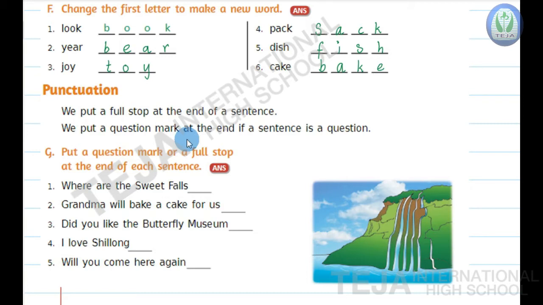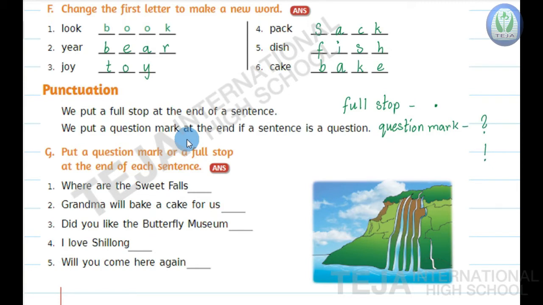So, full stop means it is a dot. That means it is the end of the sentence. So, for question mark, here it's a question mark. This is a question mark. Okay. Now few sentences will have exclamation marks that you can learn in your next class.